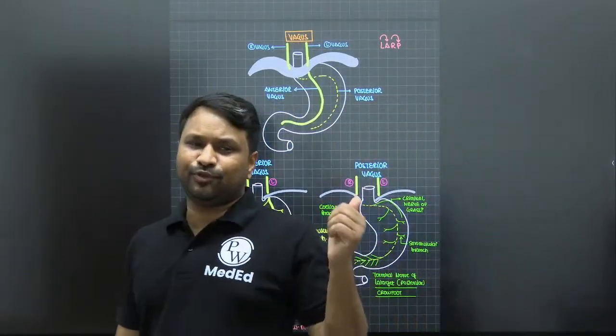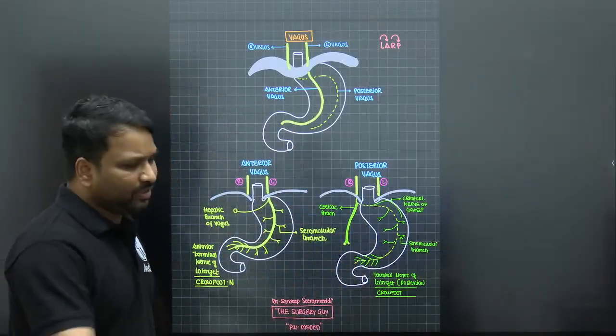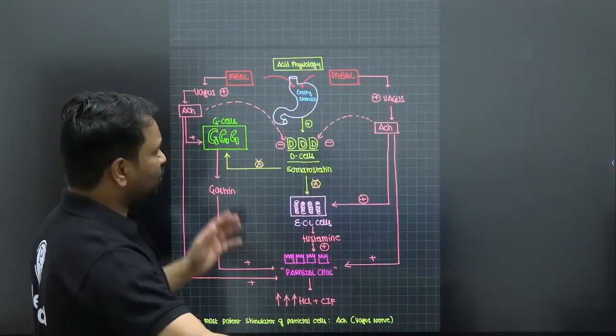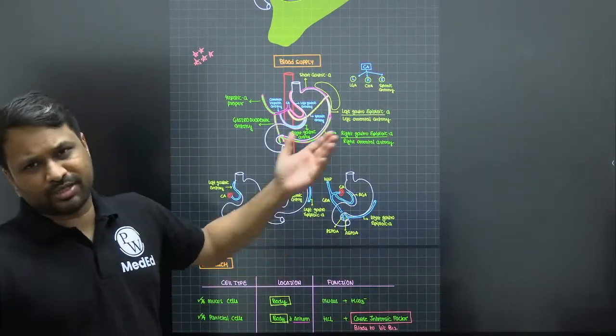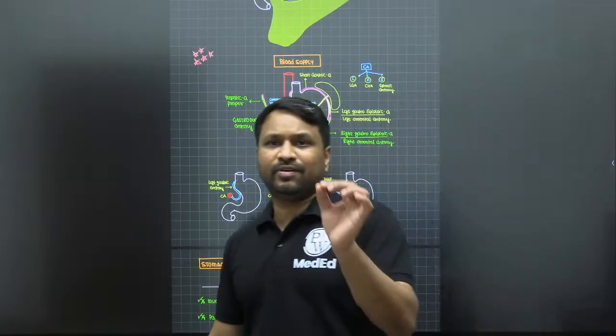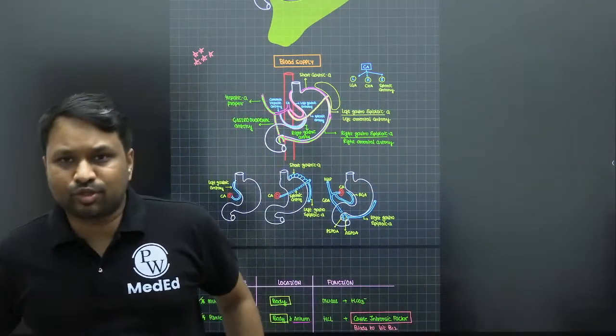Go through it. Anatomically, the stomach is a little bit challenging, but if you understand this orientation, how it has been depicted, let it be the vagus or the acid physiology or the celiac plexus or the orientation, we try to break it down in simple points so that you understand it better without missing even a single point.